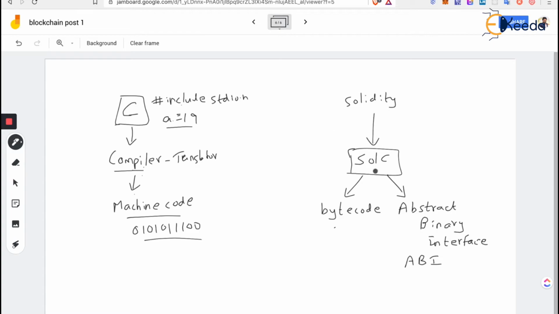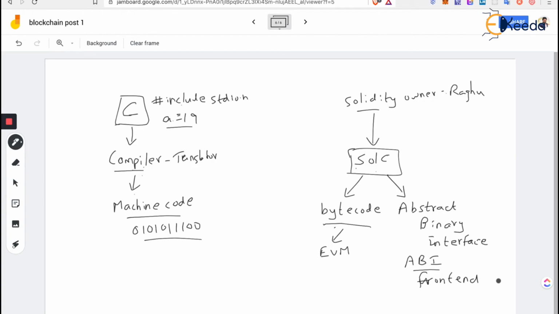Now, this is the work of the Solidity compiler, where a Solidity program is taken, which will look like, let's say, owner is equal to, let's say, Raghu. This will be compiled by the Solc compiler and converted into the bytecode. This will run in the Ethereum virtual machine, and the ABI is used by, let's say, the front end or the users of the application.